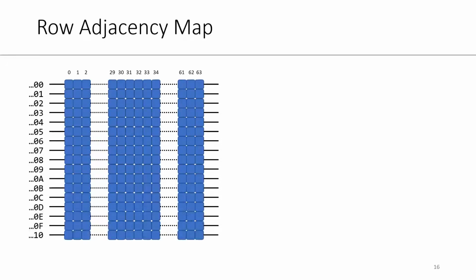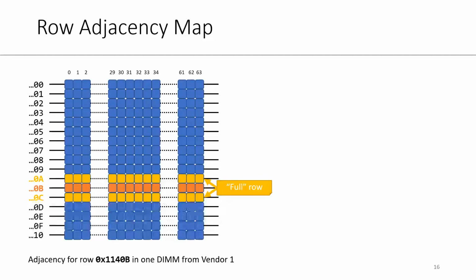We discovered two classes of adjacency. Let me explain. First, we discover rows for which the adjacency is straightforward. For example, row B has two rows adjacent, row A and row C. We call these two rows fully adjacent to the aggressor row. However, this is not always the case. Now let's look at row F. We discover row E to be fully adjacent to row F.